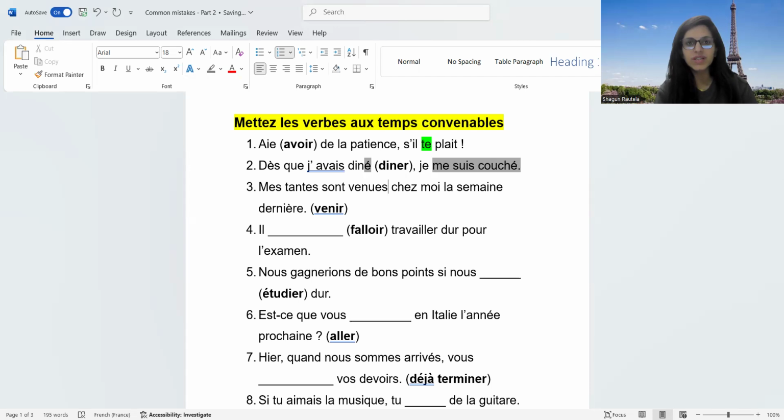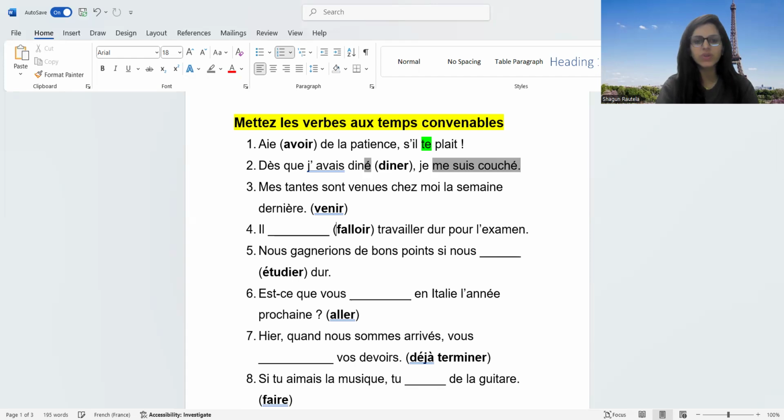Very important thing, okay? With the strategies and steps that I'm sharing, you'll be able to figure out the tense. But the next important thing you need to do is learn the conjugations. Because if you can figure out the tense but you don't know the correct conjugation, then also it's of no use. So it's very important that you learn the conjugations by heart. Next sentence: il dash travailler dur pour l'examen. No tense is conjugated, no keyword is given. That means it's present, because the subject pronoun is also given. So il faut.